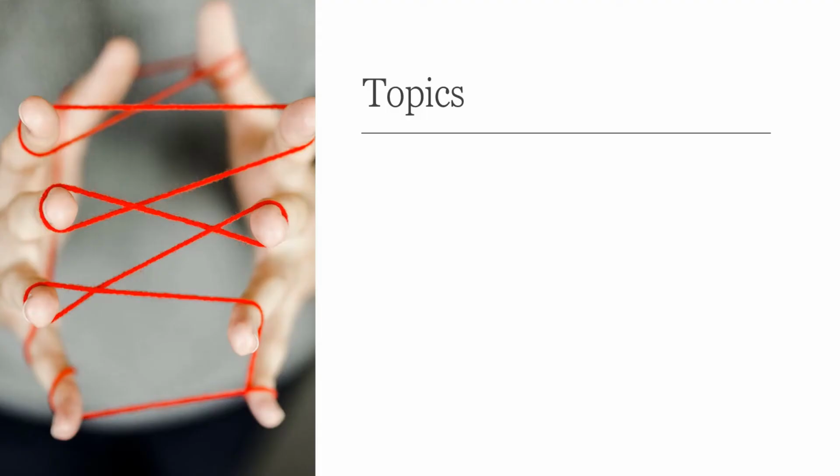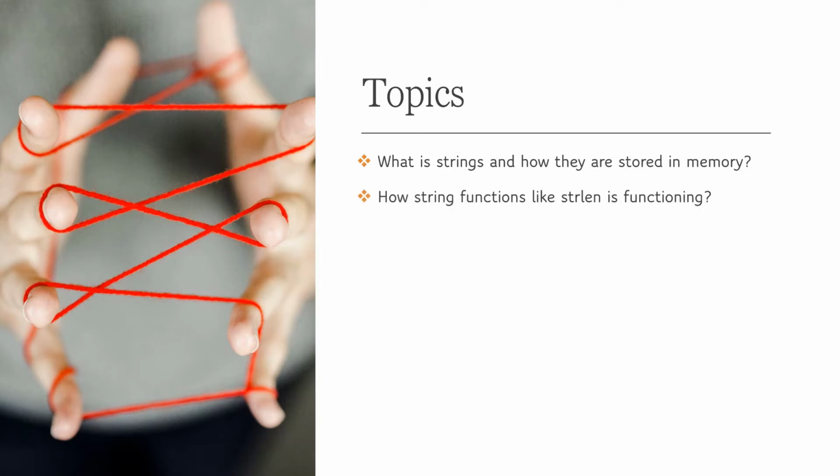In this video, we are going to see these 5 topics. First, what are strings and how they are stored in the memory. Strings are not a basic data type in C. Then, how can you declare and use a string variable? Second, how string library functions are working. There is a string library that comes with C programming which makes programmers' life much easier by providing multiple utility functions. We will see how these functions are working and what they rely upon.